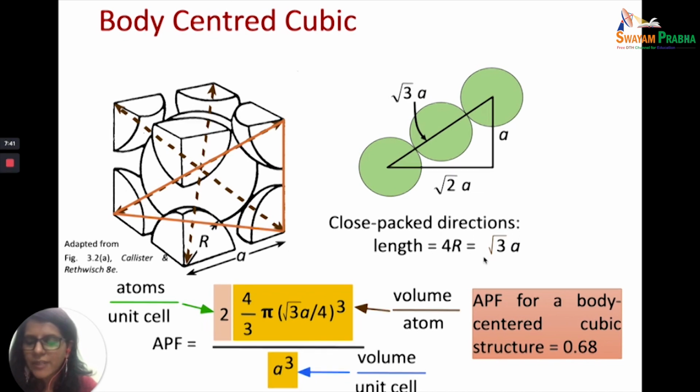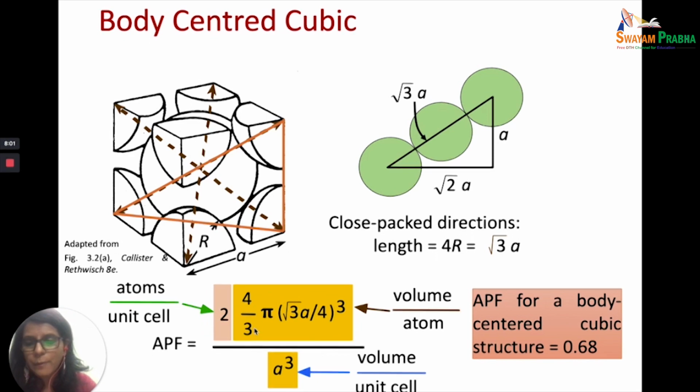Now let's find out the atomic packing factor or packing efficiency. Just see, how many atoms are there in the body-centered cubic unit cell? It is 2. Now 4 by 3 pi r cube, and instead of r, you substitute root 3a upon 4.